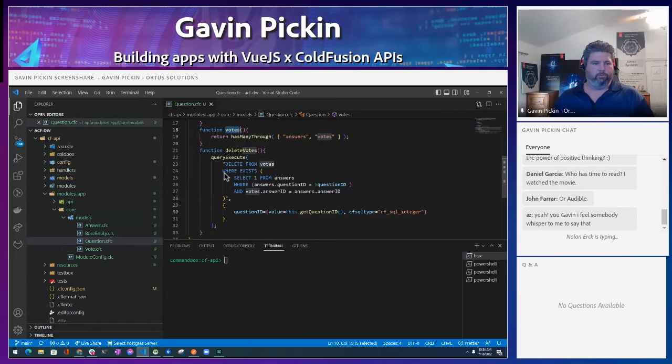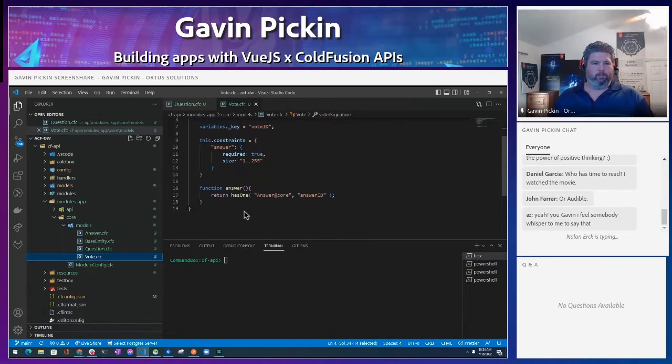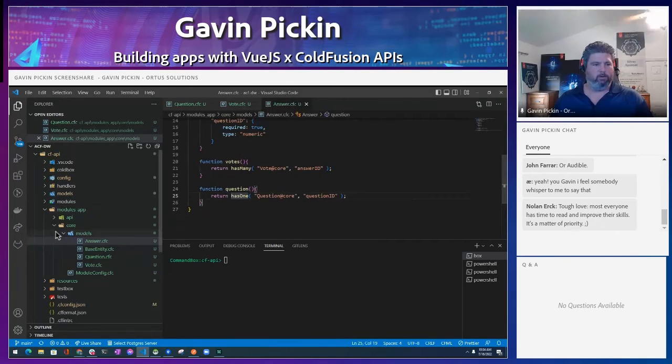Quick does a lot of the work for us, so we don't have to write a lot of SQL or queries, but we can as well if we want to. And we have things like votes. Votes belong to one answer. An answer has many votes, and an answer has one question. So there are our relationships mapped in here too.